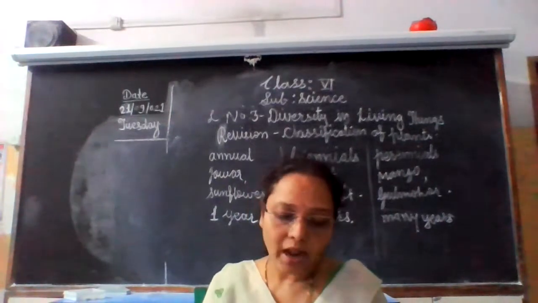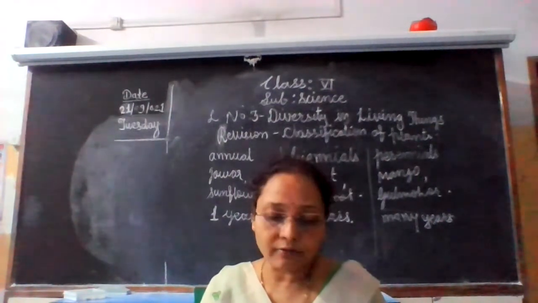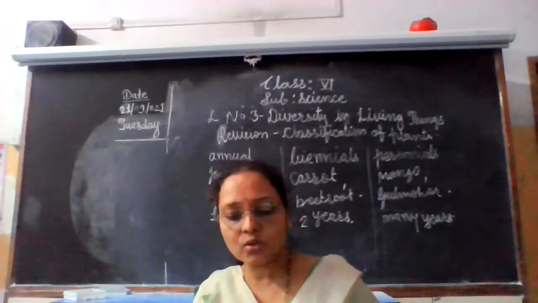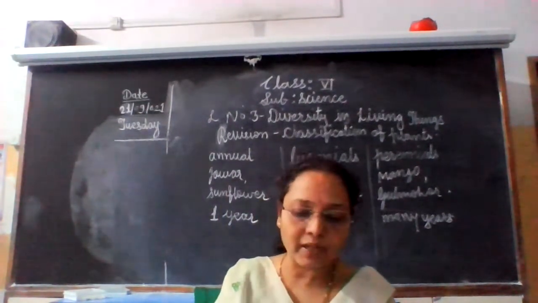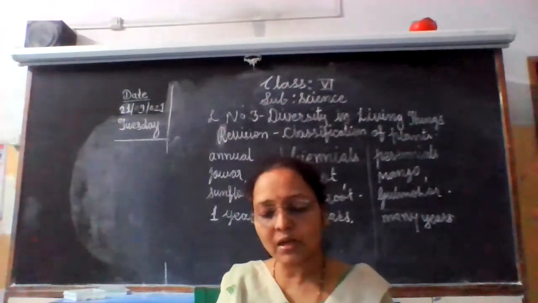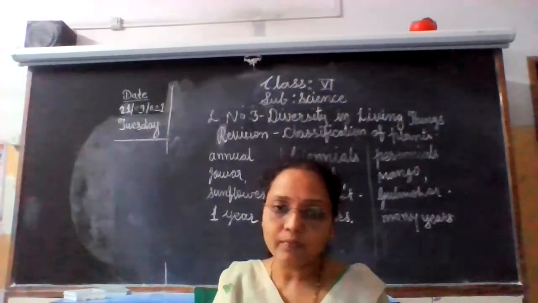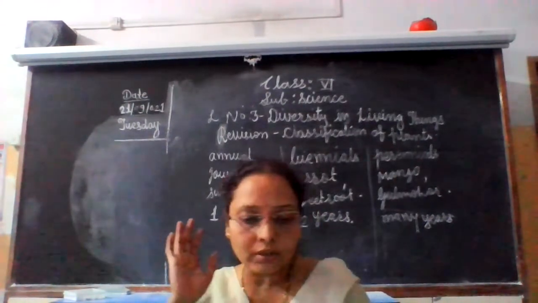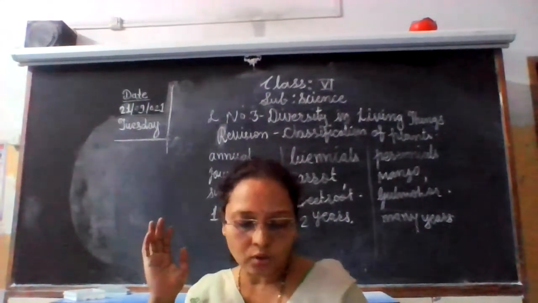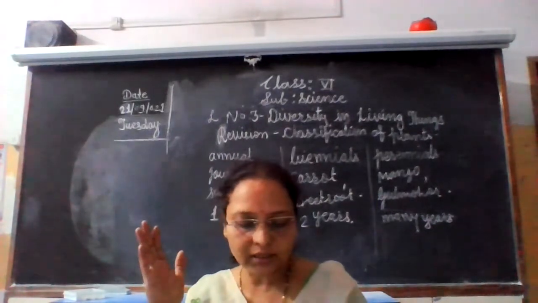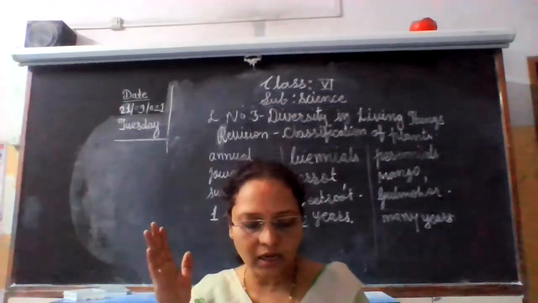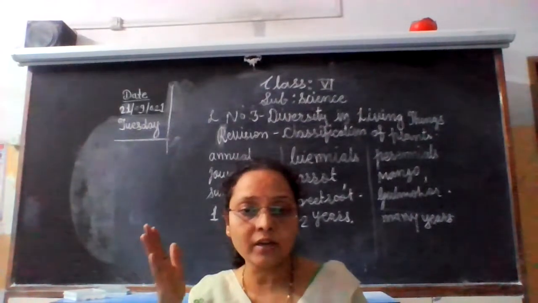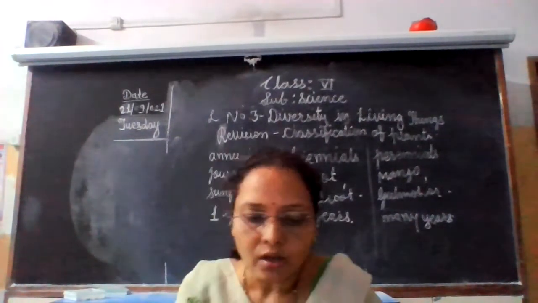A kite, an eagle, crow, butterfly, honeybee, that fly, so they live in different places. These animals are called aerial animals which live in the air. So the animals show different characteristics with different criteria. The animals are classified into different types.